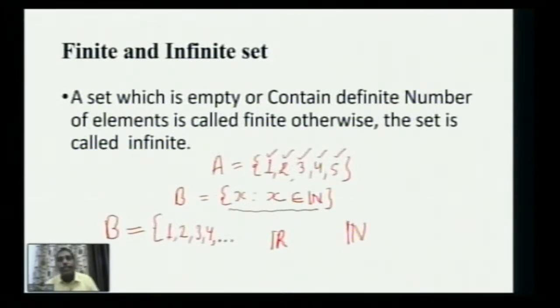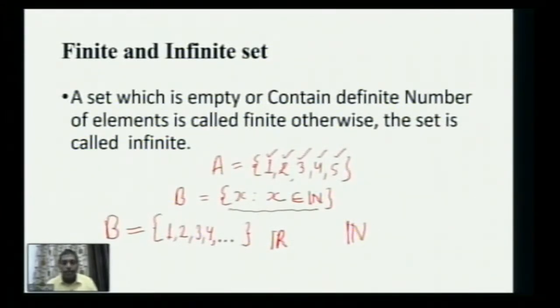Now these 3 dots have a meaning in mathematics. What do these 3 dots mean? These 3 dots mean that you have to continue. And if I'm not writing anything after the 3 dots, this means that it is going to continue forever. So such type of set where the elements continue forever is known as an infinite set.